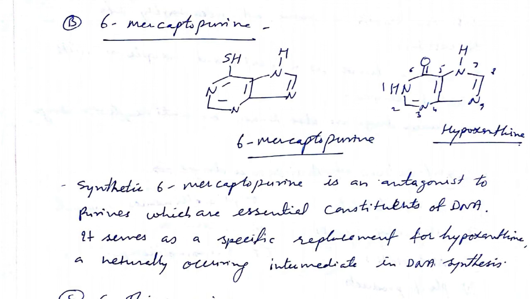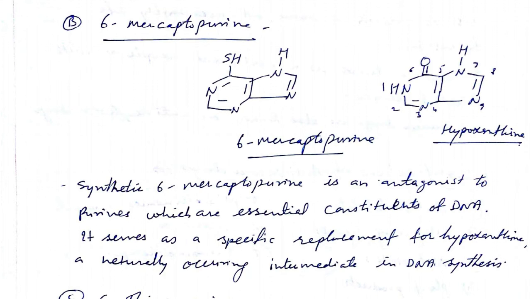Hypoxanthine's structure is on your screen: starting with nitrogen 1, then 2, 3, 4, 5, and 6 a ketonic group, 7 nitrogen, 8, and 9 again nitrogen. That is hypoxanthine. The purine bases, adenine and guanine, are derivatives of hypoxanthine.